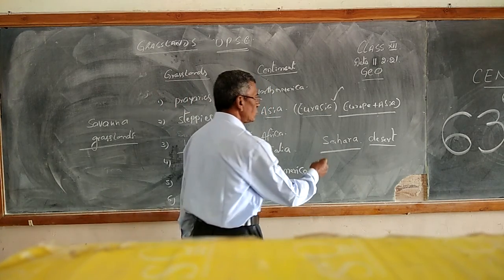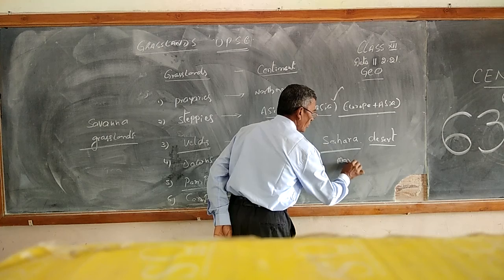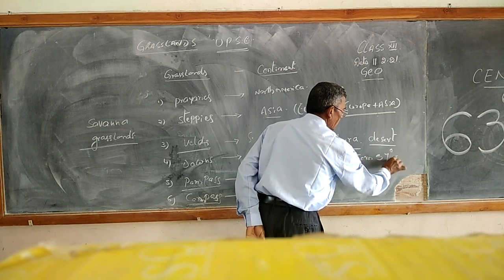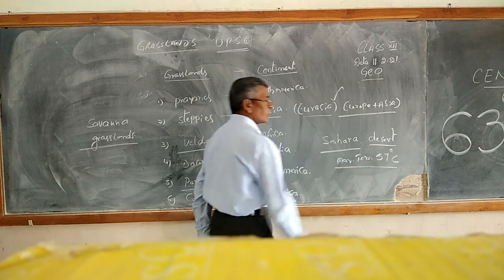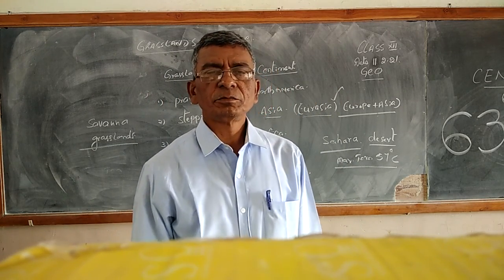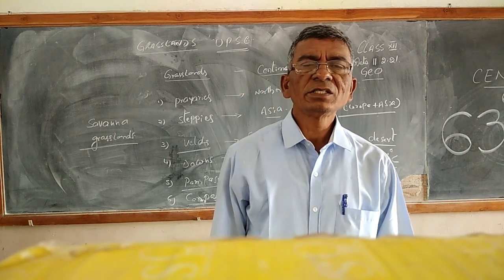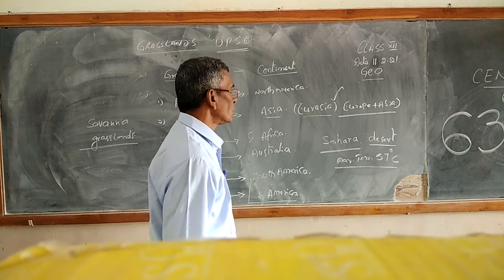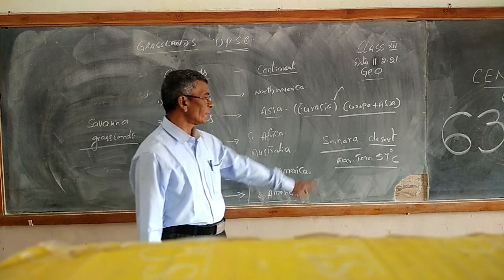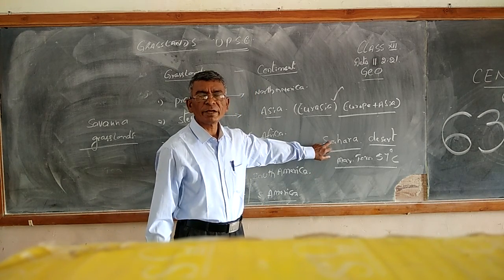Here you can see the maximum temperature is 57 degrees centigrade, the highest recorded temperature in the world, from the Sahara in Egypt.